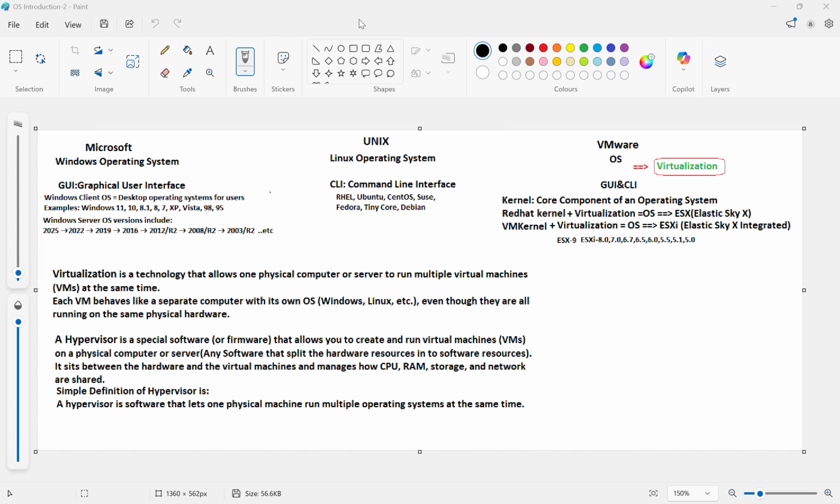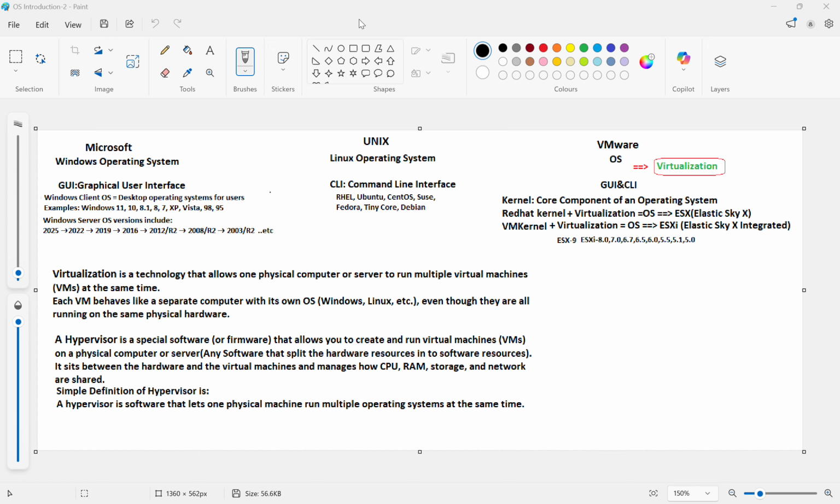Client OS uses modern hardware, 8 to 16 GB RAM, and is not optimized for heavy processing. Windows Server operating system supports huge hardware, basically I'm telling, RAM up to 256 GB, multi-core CPUs, multi-NIC cards, optimized for performance and stability.